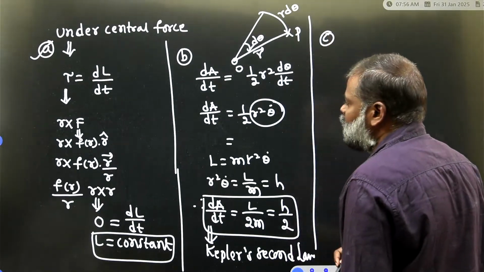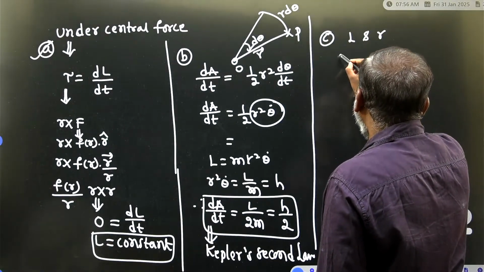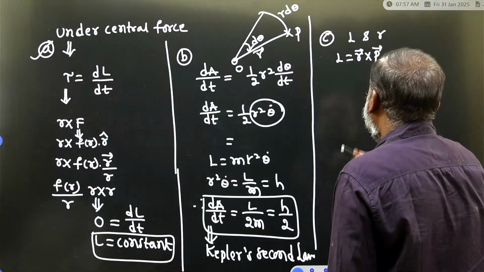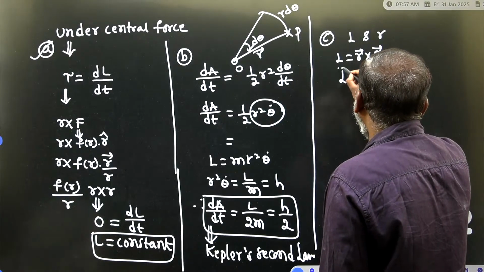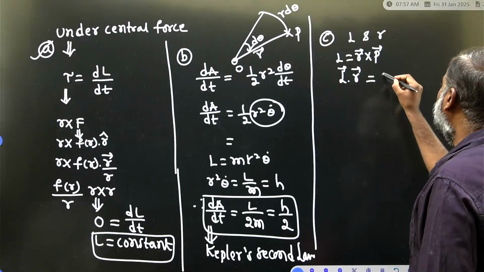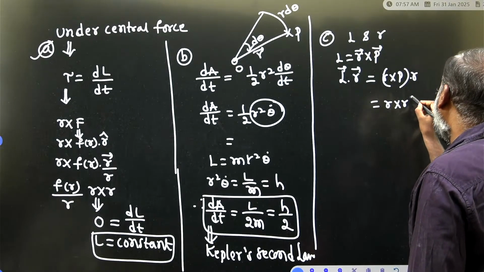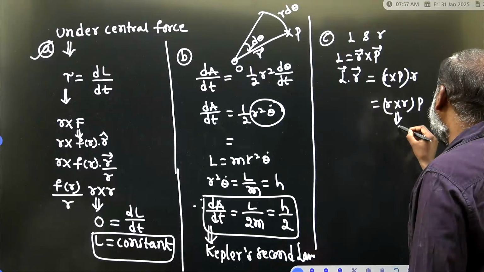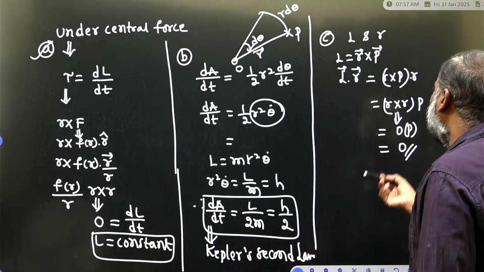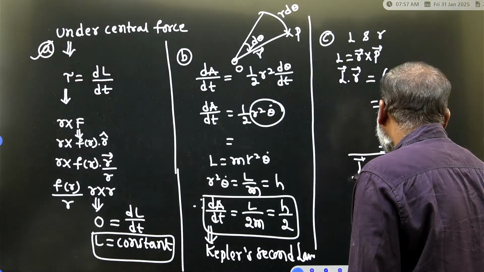Now the third option. You have to observe L and R. L is equal to R cross P, where P is the momentum. Now you have to find the dot product of L and R. L dot R is equal to R cross P dot R, which is R cross R into P. R cross R is equal to 0, so 0 into P is equal to 0. Therefore L is perpendicular to R. Angular momentum is perpendicular to R.